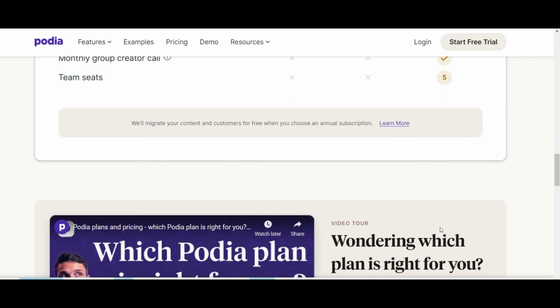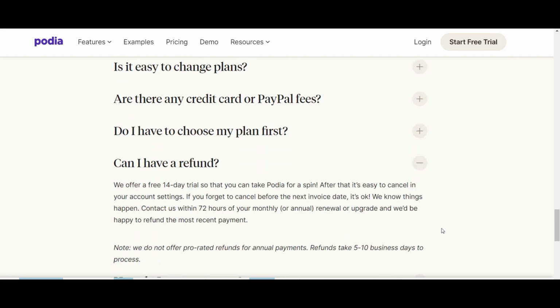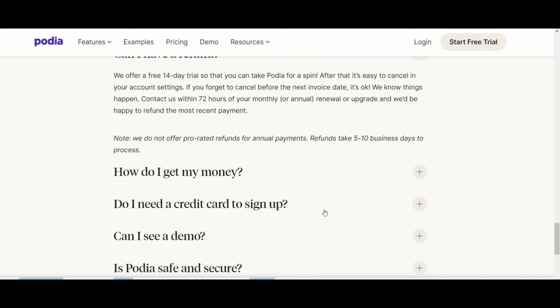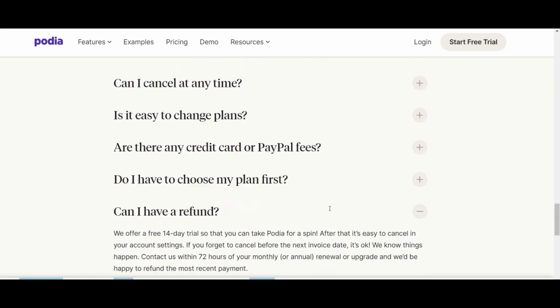In terms of the other parts of it, we said we can have 14 days. I suppose the only thing to remember then is if you did want a refund on this, it's worth noting that if you did pay, let's say you paid for the annual plan, and then you'd only have 3 days after paying for this annual plan to change your mind and get a refund. It says here, contact us within 72 hours of your monthly or annual renewal. So make sure you act within 72 hours if you do decide, actually, this isn't for me after you start paying for it, and then you can get your money back that way.